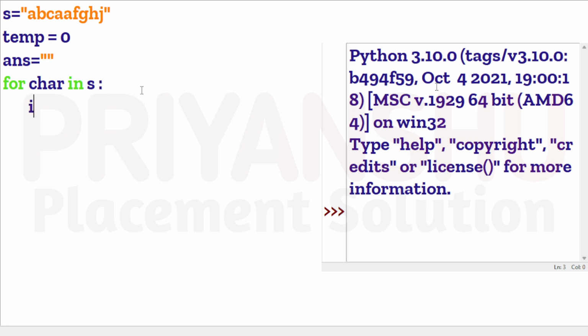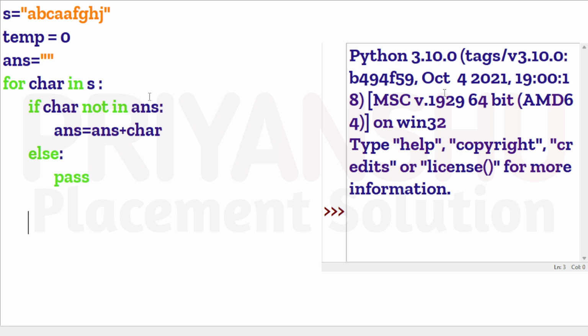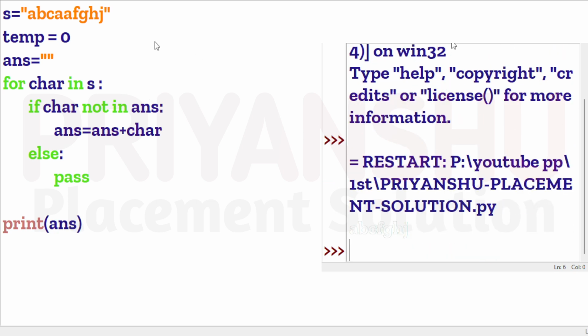we will check first: if character not in answer, then what we will do is answer equals answer plus character. In the else part I will write the remaining code, but right now I am writing pass, and let me show you what the output is. Okay, let's see the output. So first we got the unique elements in this one, yes or no guys?